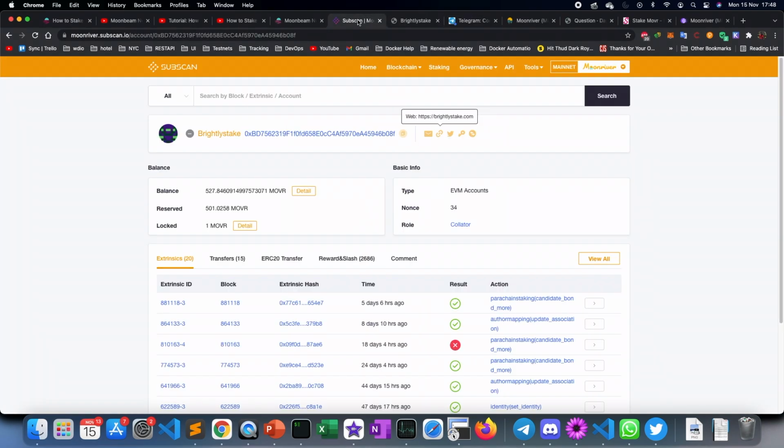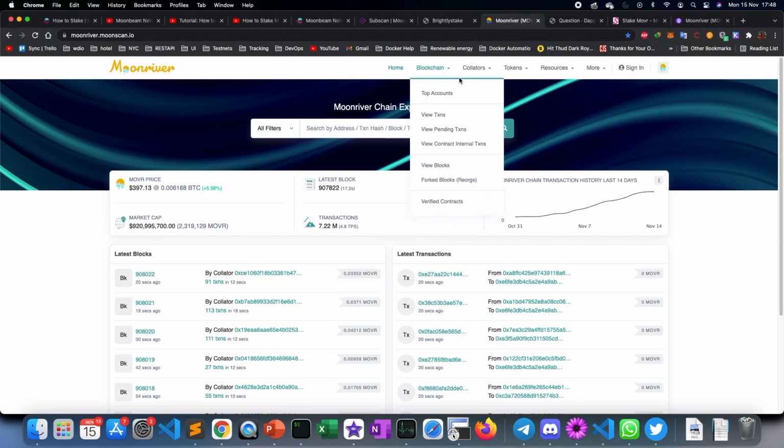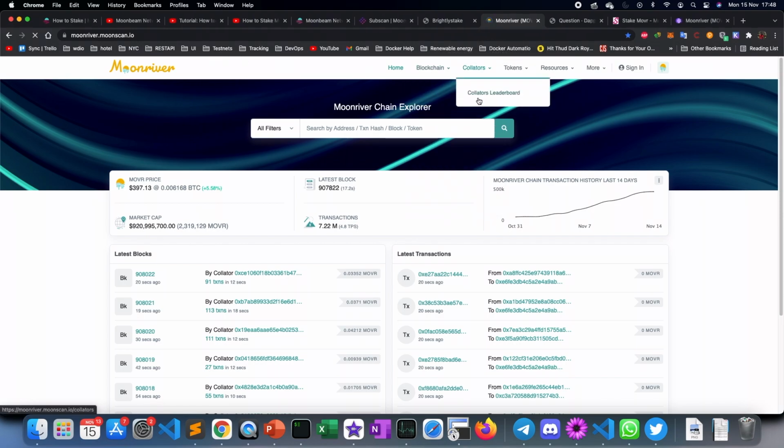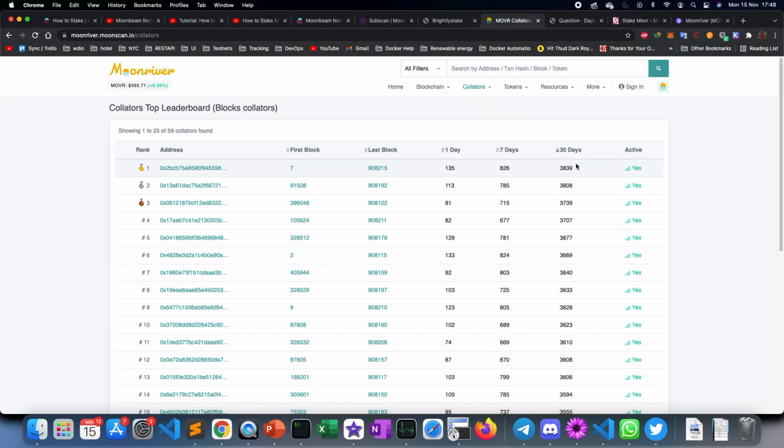On the other hand, you might also trust based on some stats and numbers. So basically if you want to have an analysis done on how well the collator has performed, you can choose quite a few options. If you go to moonriver.moonscan.io, then there is this collator leaderboard section. This can give you a rough idea of how many blocks that particular collator is proposing for 30 days, 7 days and 1 day's average.